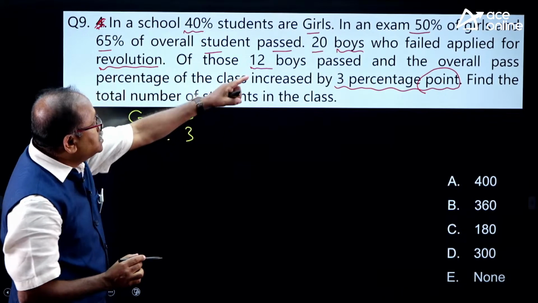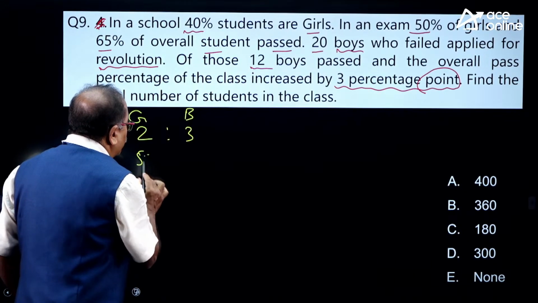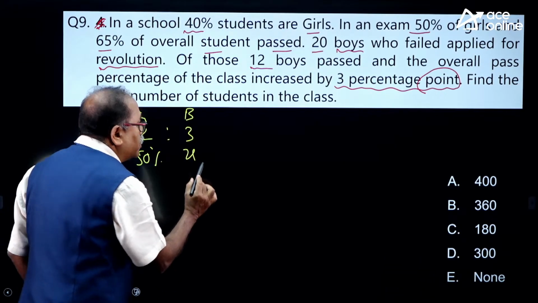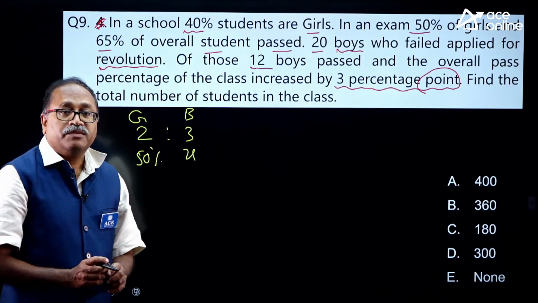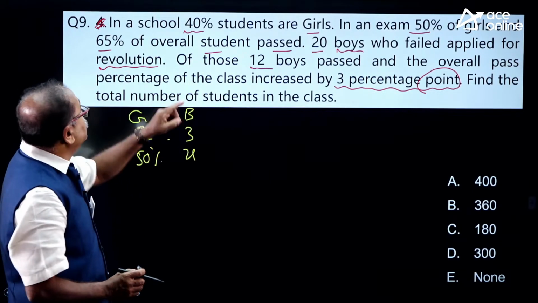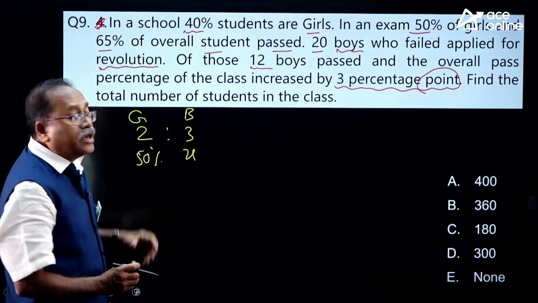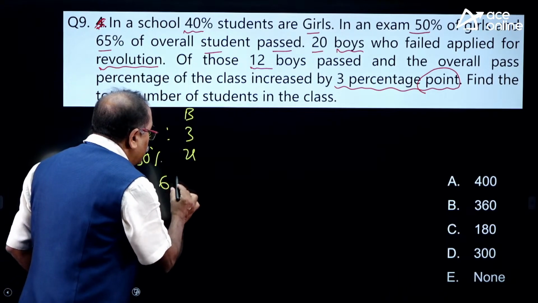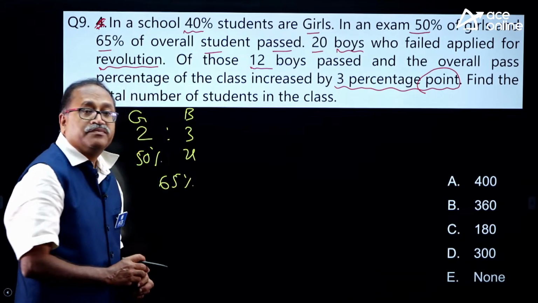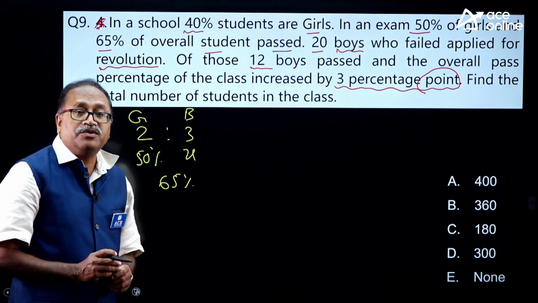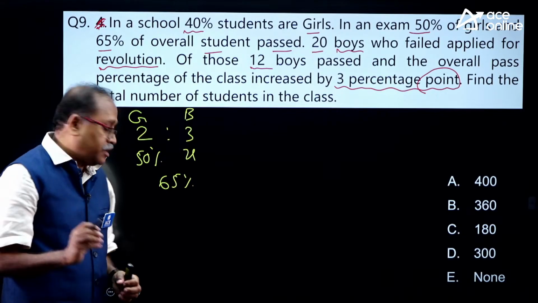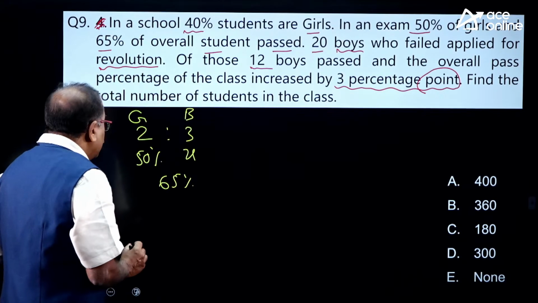Now, here the girls passed 50% and the boys, I do not know what percentage they passed. But what I know is the overall pass is 65%. Overall 65% passed. How do I get the x value? It is very simple, and that is this way.